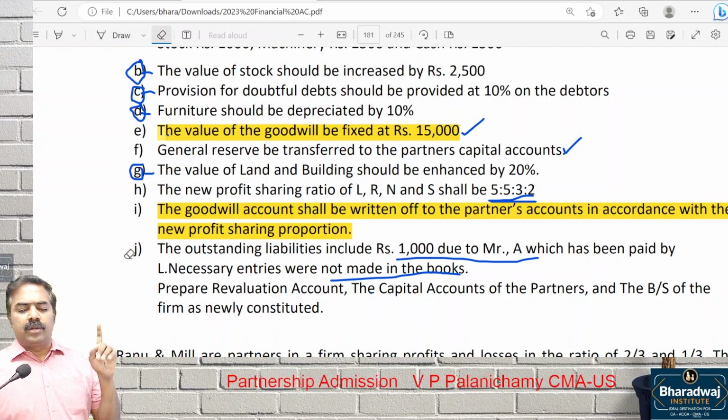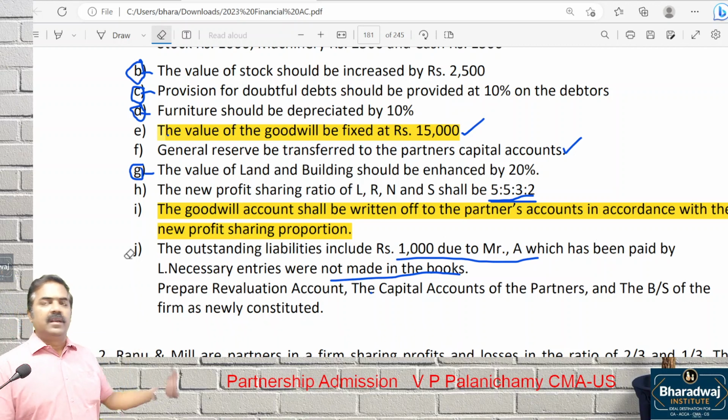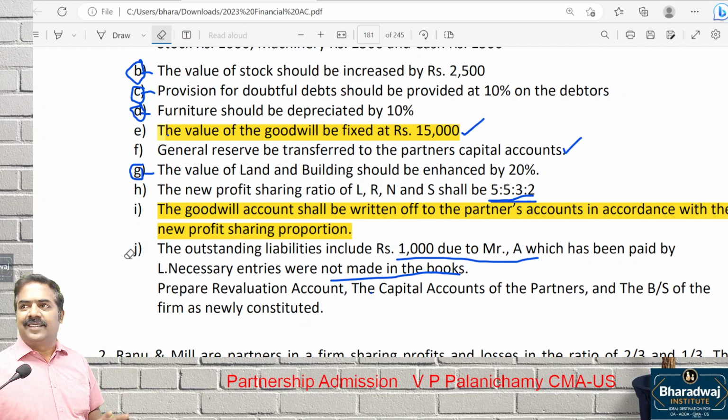Outstanding liability includes 1,000 due to Mr. A, which has been paid by L. Accounts is not adjusted for this. Wait. Is it a change in asset value? No. Decrease all, increase all. Look at the adjustment. Outstanding liability is paid or not paid? Simple. What is the entry for payment of liability?